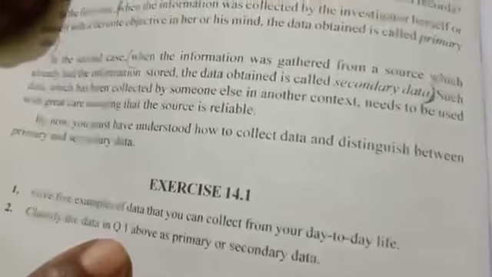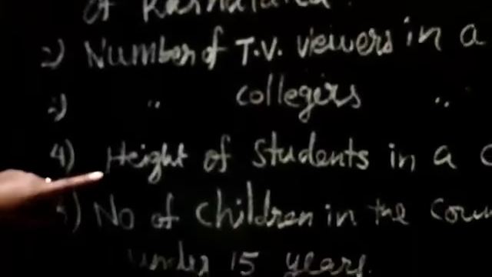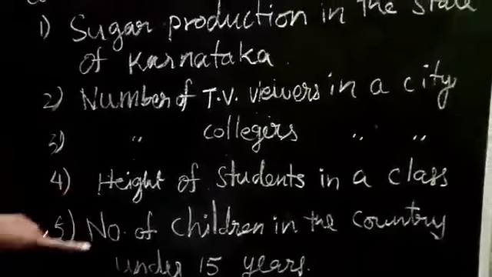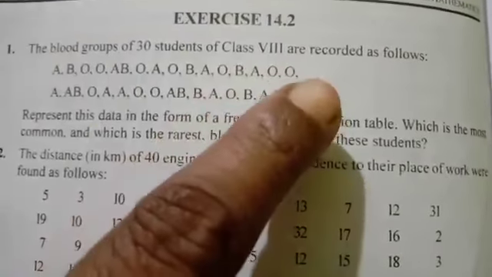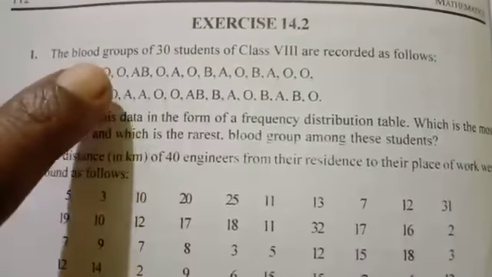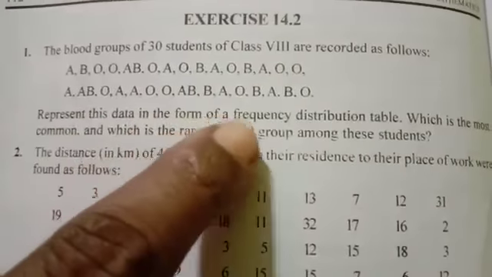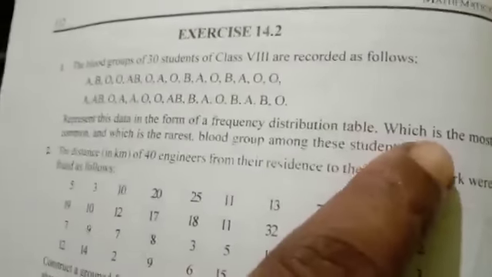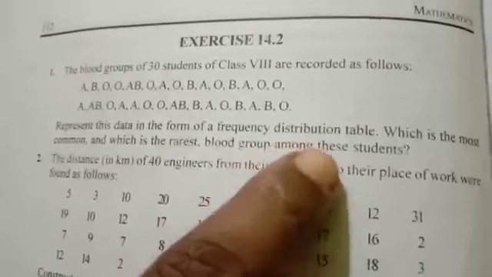Second question is, classify the data in question number 1 above as primary or secondary data. For this, you can write anything also, or the same thing you can write. In this, the fourth one only is primary data, the other things all are secondary data. Exercise 14.2, first question is, the blood groups of 30 students of class 8 are recorded as follows. A, B, O group and AB group, like this they are given. Represent this data in the form of a frequency distribution table. Which is the most common and which is the rarest blood group among the students?